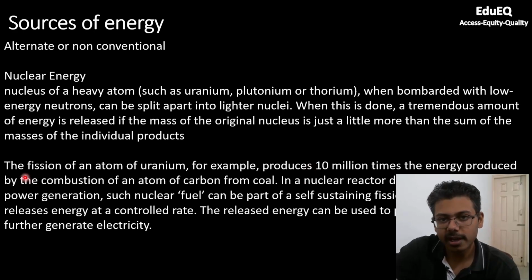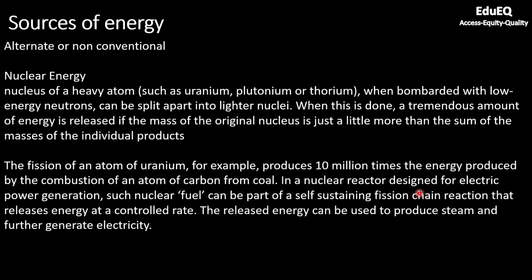There are two types of nuclear reactions. One is fission. Fission means splitting of atoms. The other one is fusion, which we will see shortly. Fusion means combining of atoms. The fission of an atom of uranium, for example, produces 10 million times the energy produced by combustion of an atom of carbon from coal. So you can see the scale of energy that is produced. In a nuclear reactor designed for electric power generation, this nuclear fuel can be a part of a self-sustaining fission chain reaction that releases energy at a controlled rate.